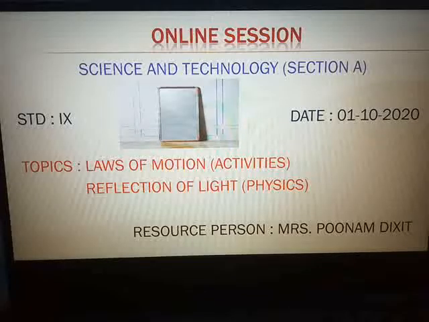Today, we are going to complete the activities for chapter number 1, that is Laws of Motion. In our previous session, we completed the explanation of the chapter and the entire textual exercise, including all the numerical examples.